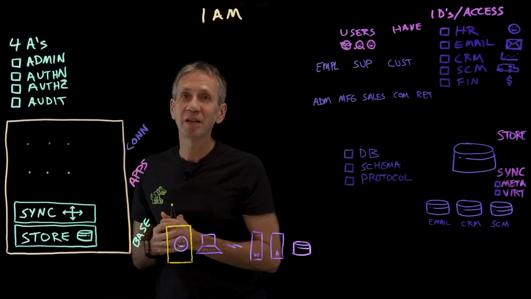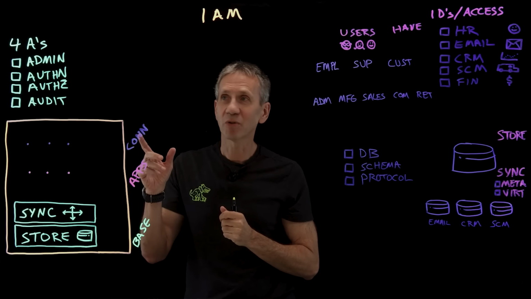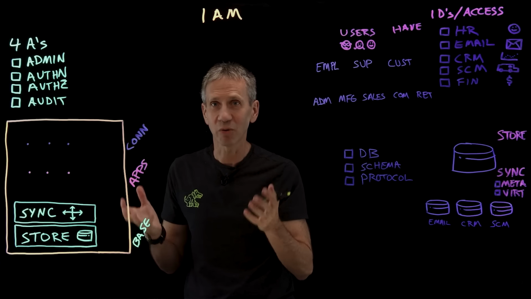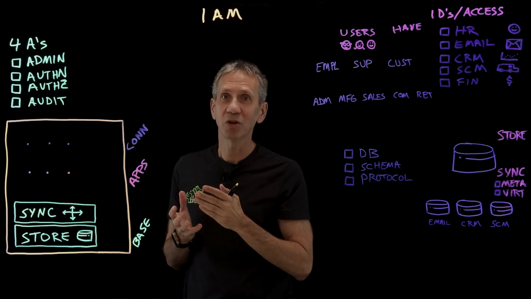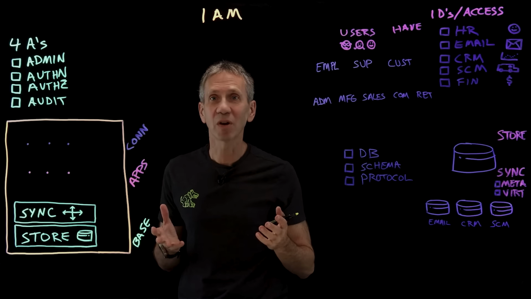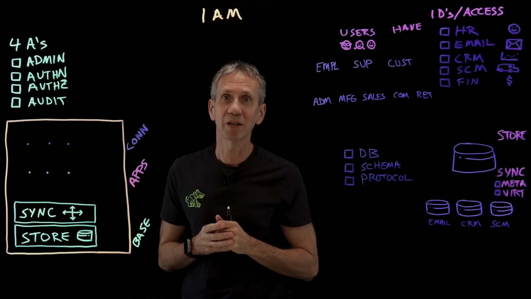And what we do in Identity and Access Management are the 4 A's. The first one is administration. That's where we try to figure out what access rights you have and create those. Authentication, where we determine who you are. Authorization, where we determine if you're allowed to do this or not, and then audit, where we go back and see if we did the previous 3 A's correctly.